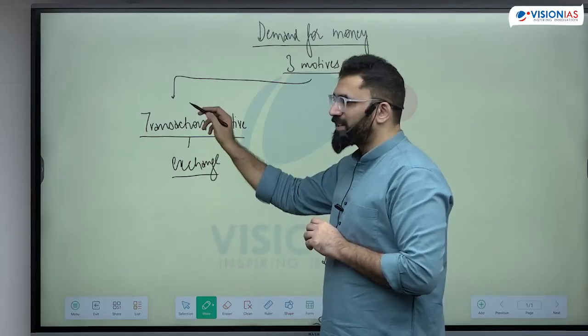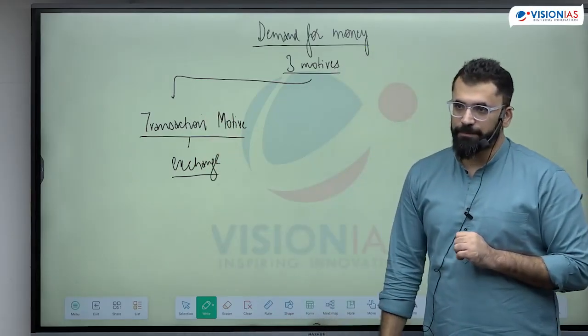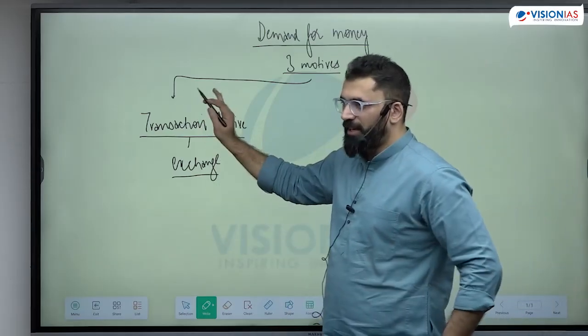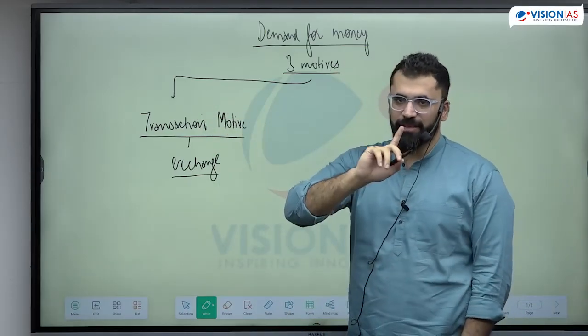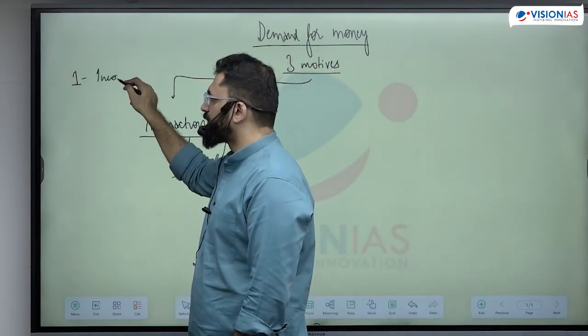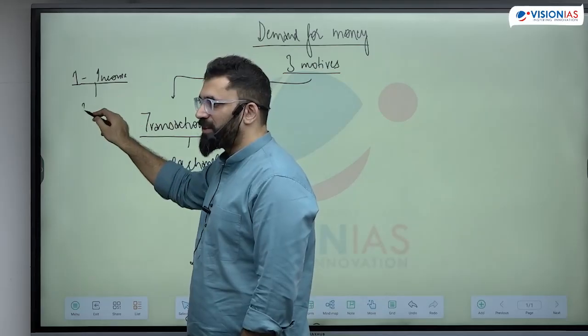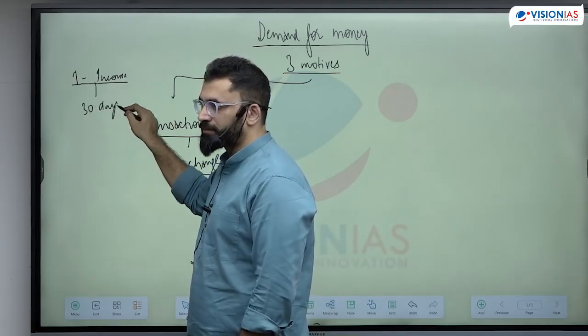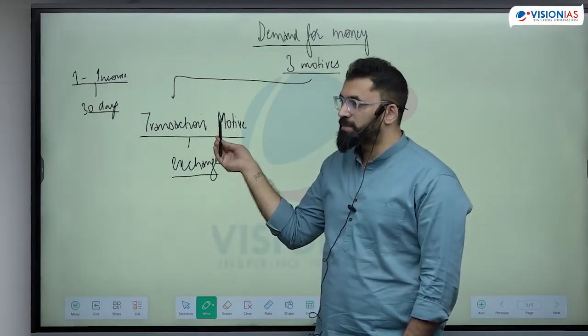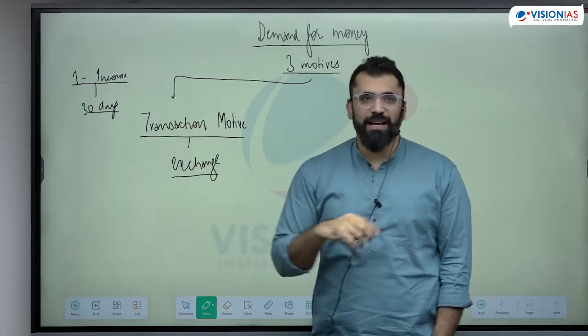Now, on what factors will this transaction motive depend? See, why are we needing money for transactions? The first thing, it should be clear. You receive income on one day, that is salary, but you make expenditures throughout 30 days. Right? It is not like that. Transaction demand would be absent if you would have been receiving the salary every day.